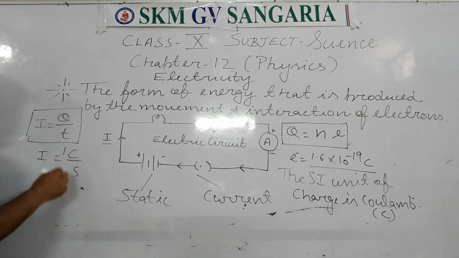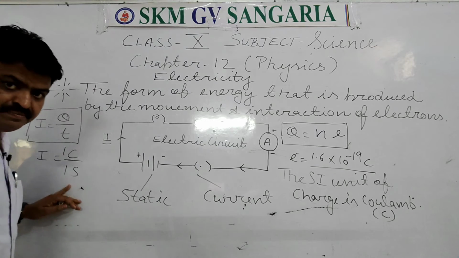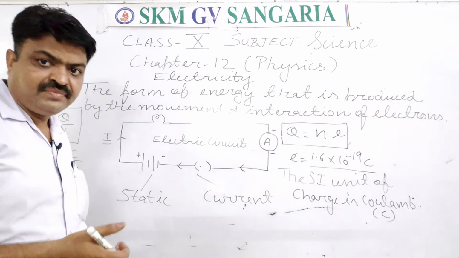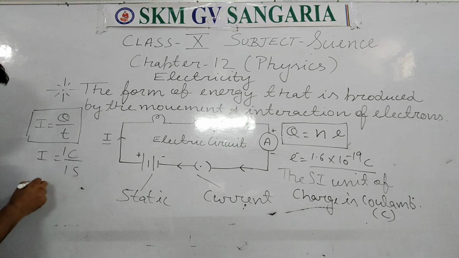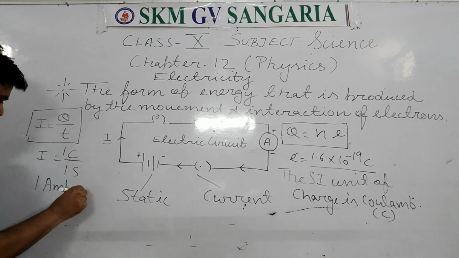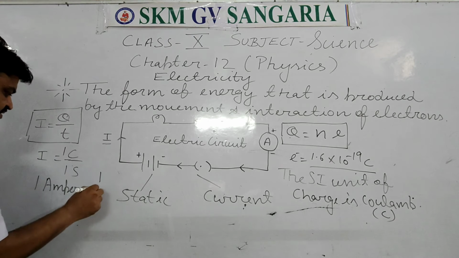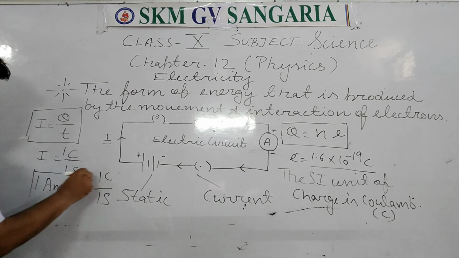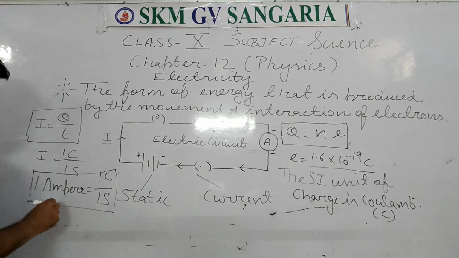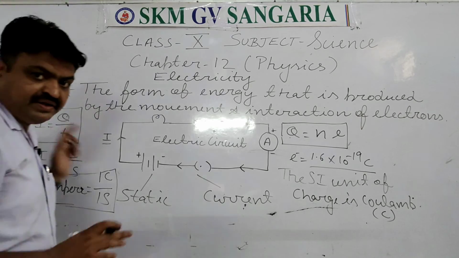If it is 1 Coulomb per 1 second, then the SI unit will be equal to 1 ampere. 1 ampere is equal to 1 C upon 1 S. It is the SI unit of electric current, student.